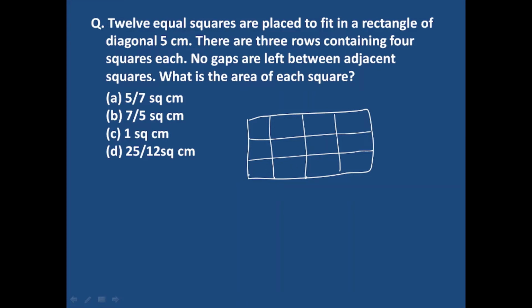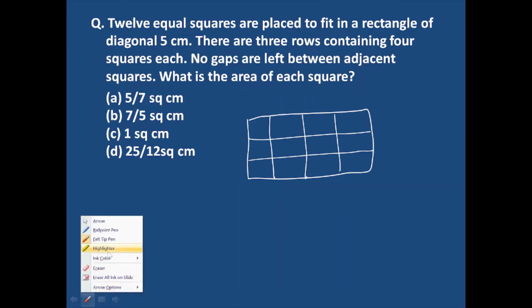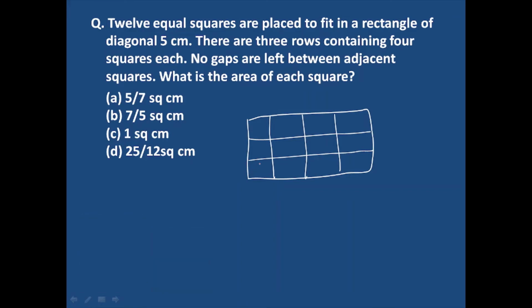Now the diagonal is 5 centimeter. This is the diagonal, and this is your 5 centimeter. Suppose this is 4 unit, and this is 3 unit.